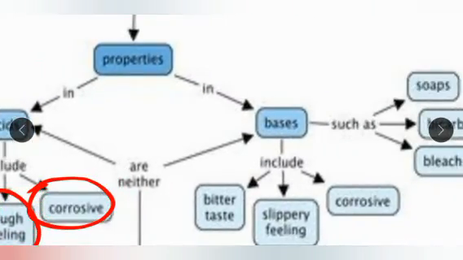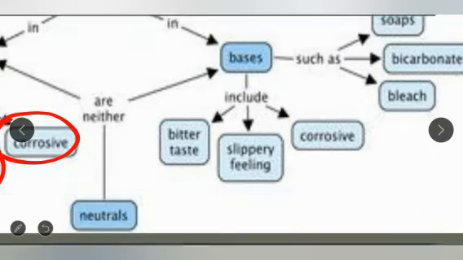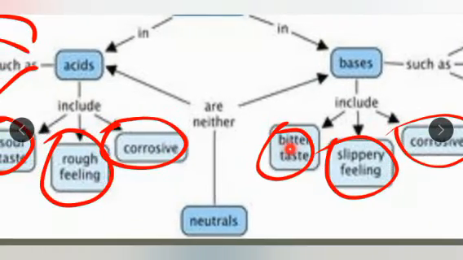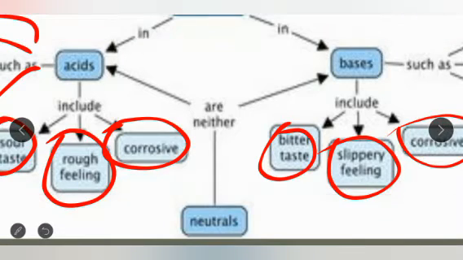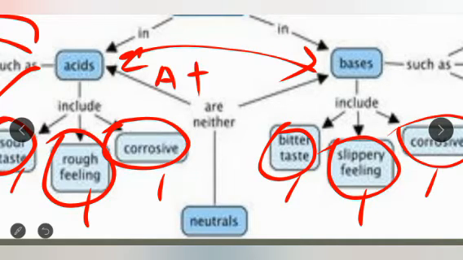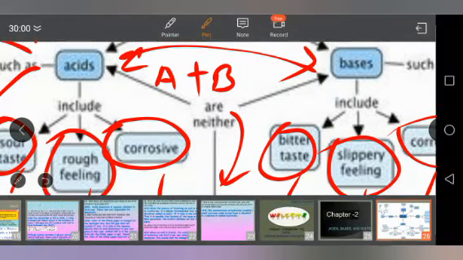Now second is bases. If we talk about bases, the bases are bitter in taste, slippery in feeling, and corrosive in nature. So if we differentiate acid and bases, you can differentiate first on the nature of taste. Acid is sour in taste, bases are bitter in taste. Acid is rough in feeling, bases are slippery in feeling. Both acids and bases are corrosive in nature. And when acid reacts with base, it forms a neutral salt.